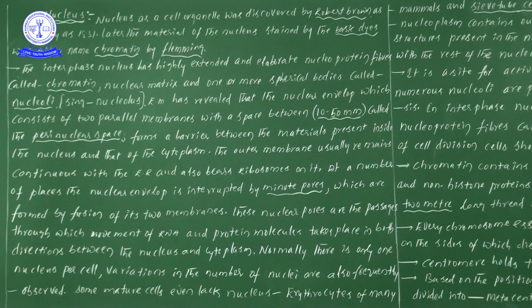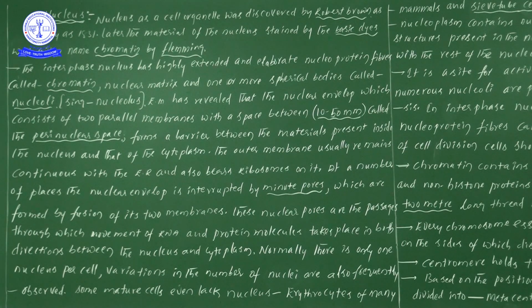Passages means the movement of RNA and protein molecules, transport, takes place through them. This transportation takes place in both directions, between the nucleus and cytoplasm and cytoplasm and nucleus.